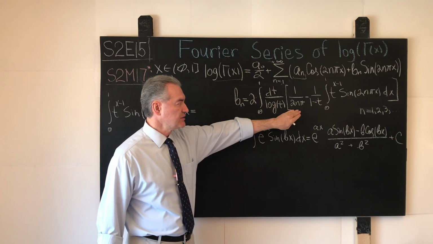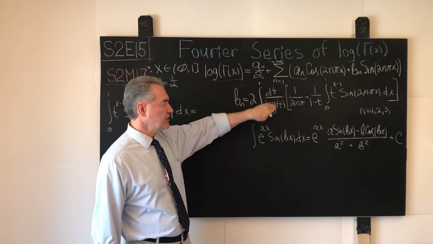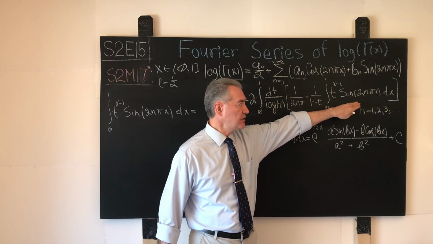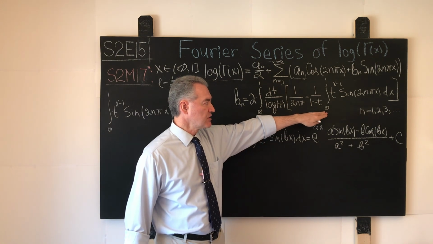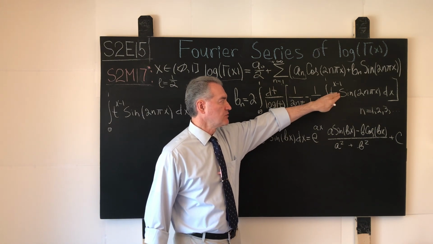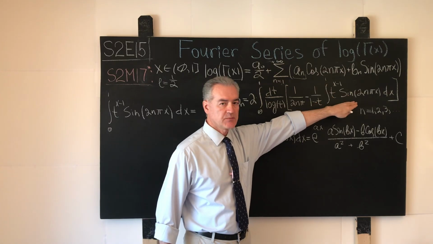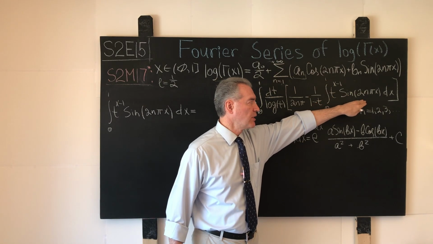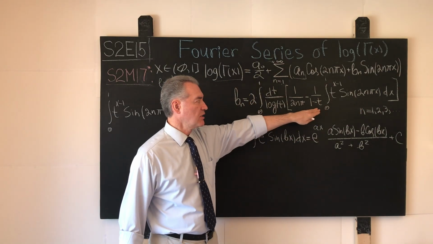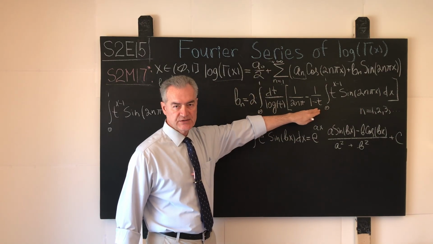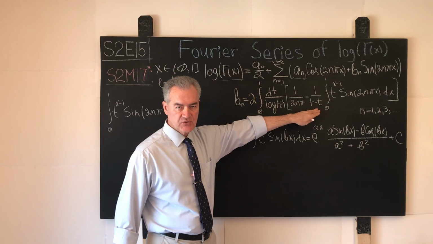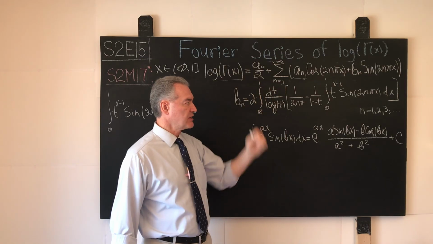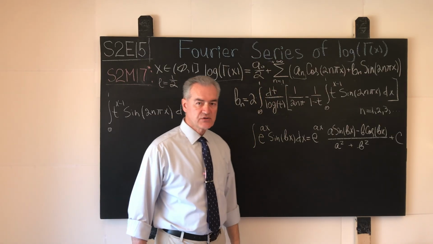Now this summand over here relates to this integral, and we only need to attack this guy right here. This is the integral that runs from 0 to 1 of t to the power x minus 1 times sine of 2n pi x. And remember that a reciprocal of 1 minus t was there in that fraction, but because nothing over here depends on x, we carried it out from under the integral sign.